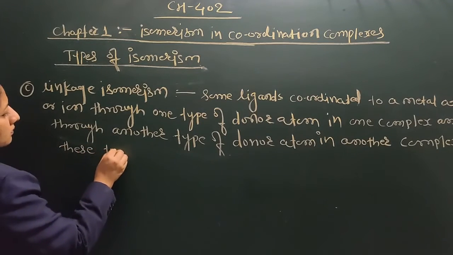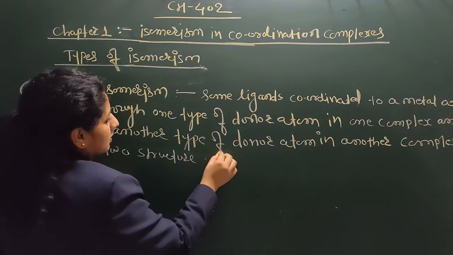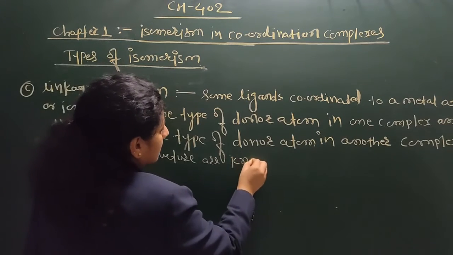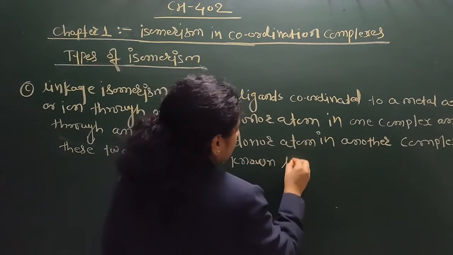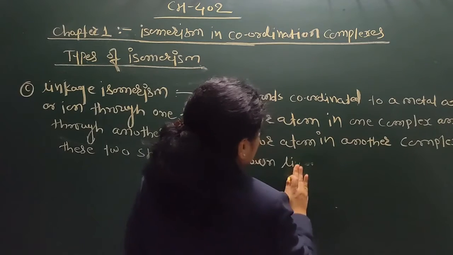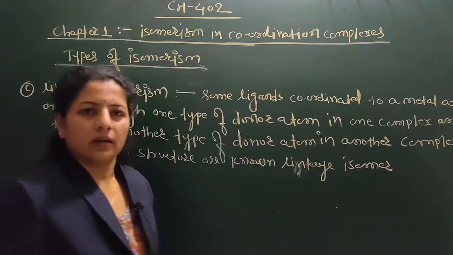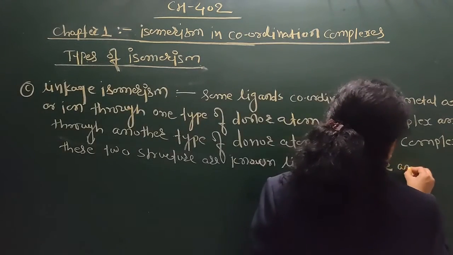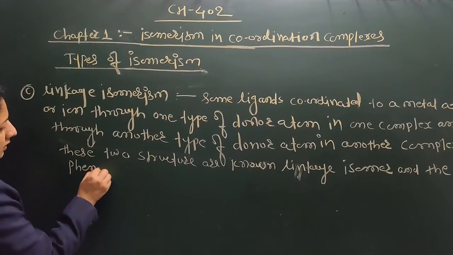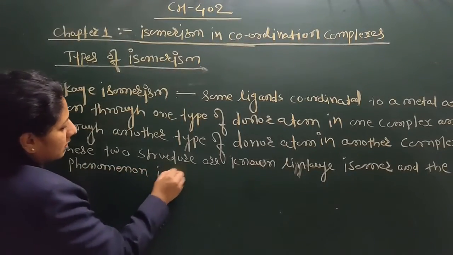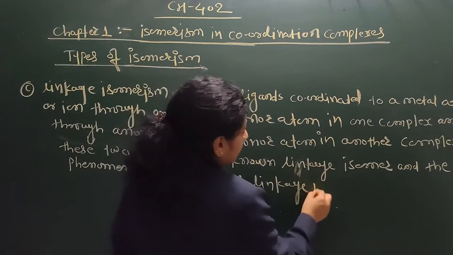These two structures are known as linkage isomers, and the phenomenon is known as linkage isomerism.